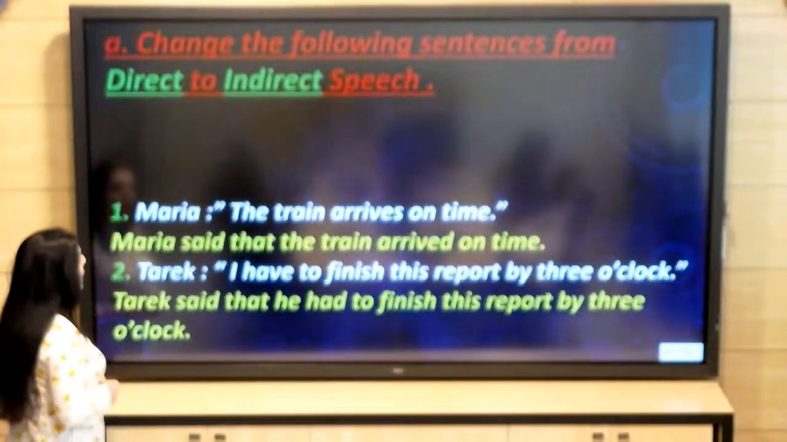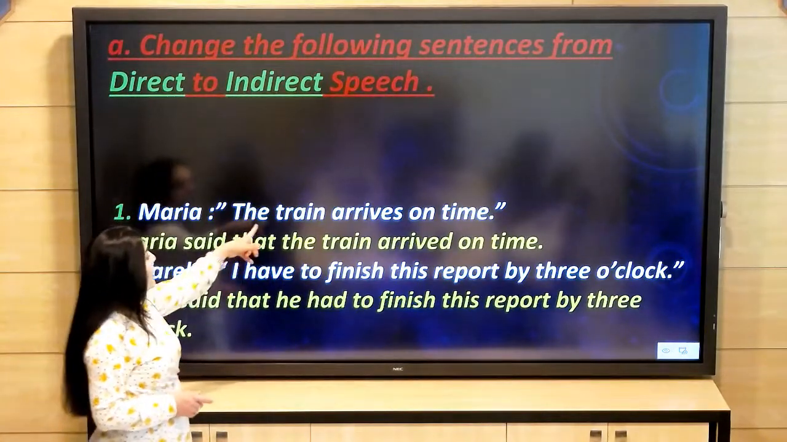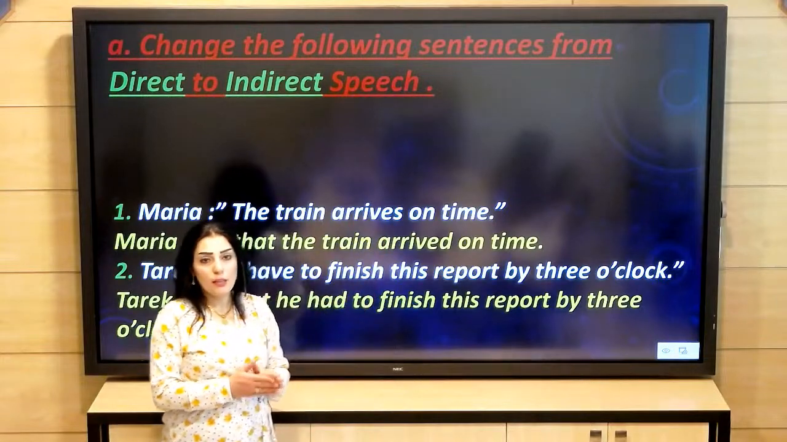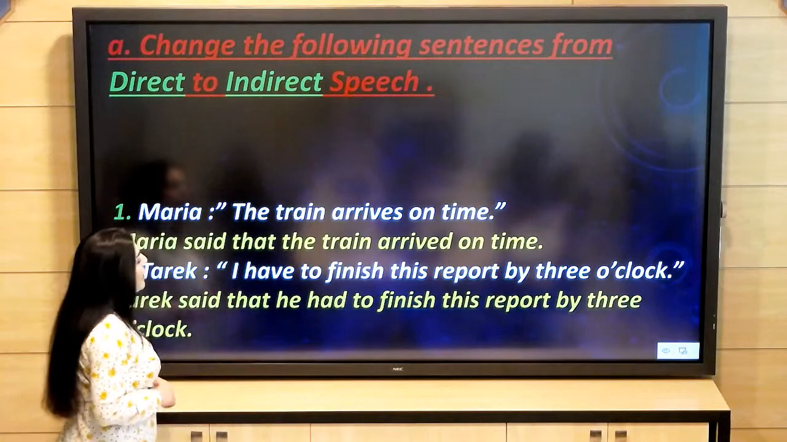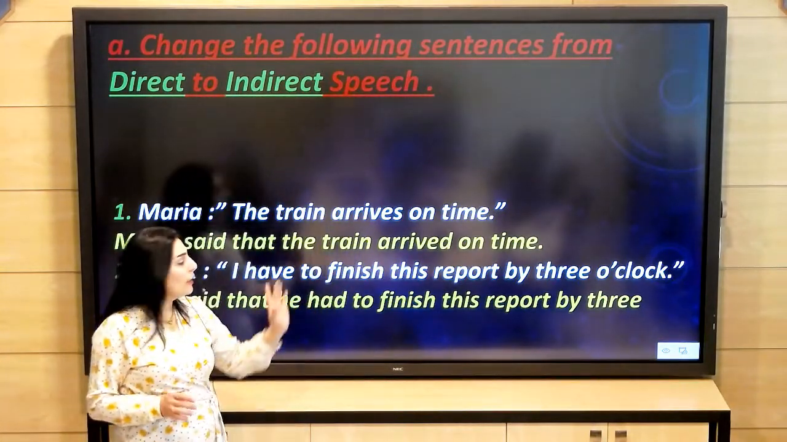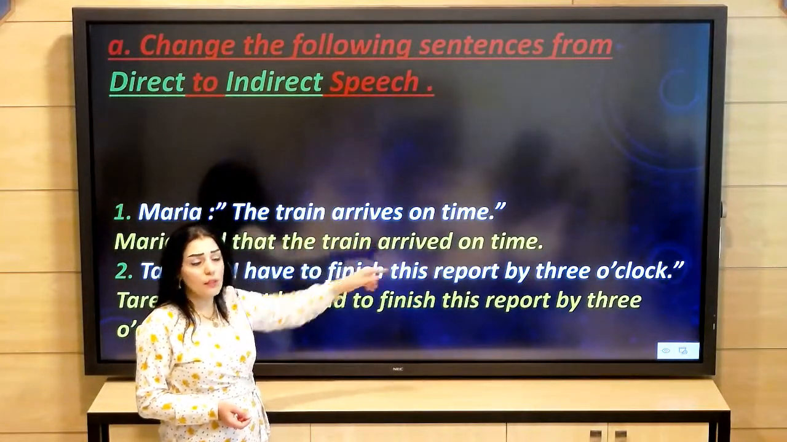Number one. Maria, "The train arrives on time." Here the tense is simple present, and the simple present becomes simple past. Maria said that the train arrived on time. So it's so simple and easy. We have the verb arrives in present, becomes arrived in past.